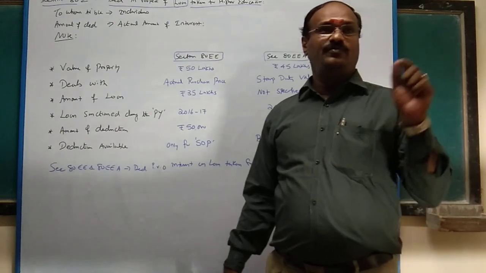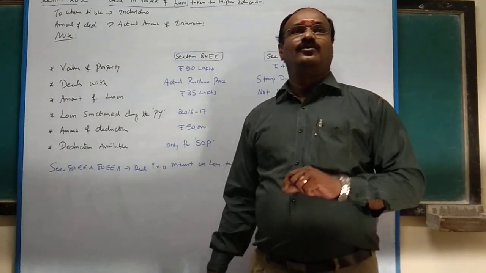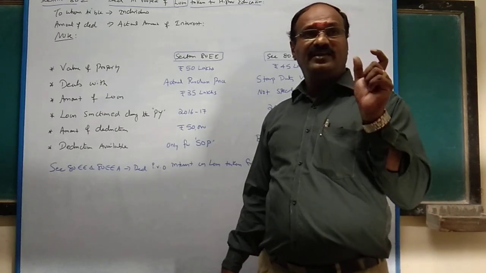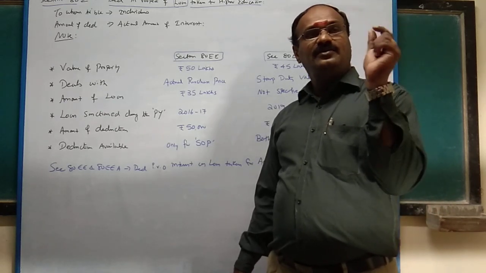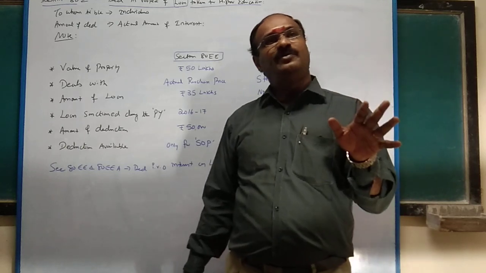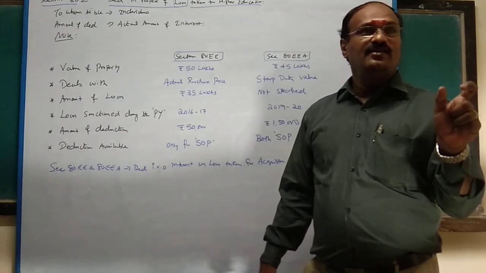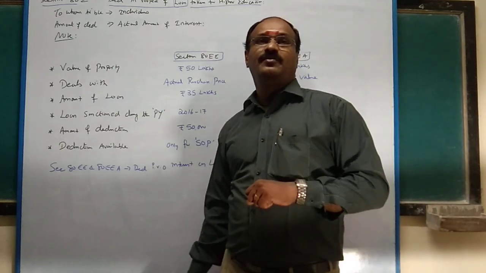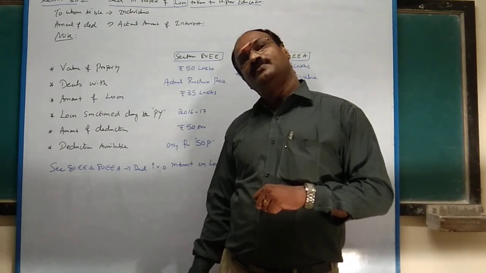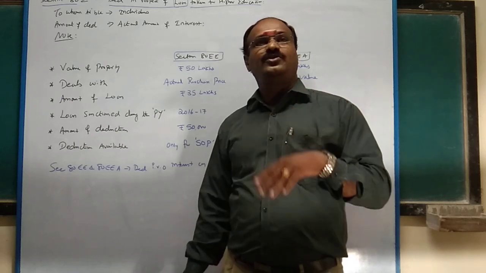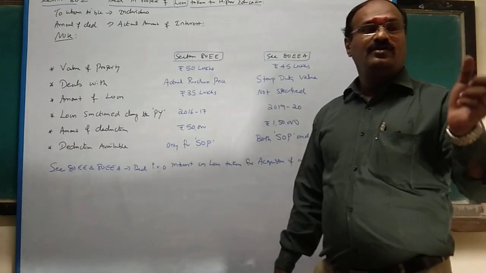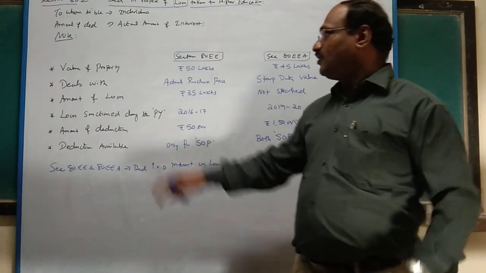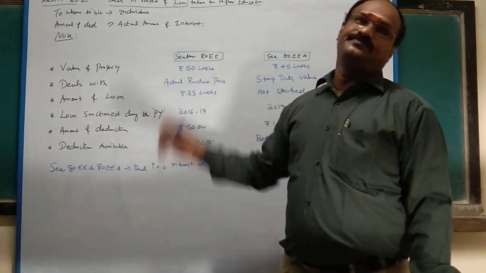Say, for example, you pay during the year loan repayment along with the interest. You can claim the entire interest during the year. That may be, say, 2 lakhs or 3 lakhs, as the case may be. You can claim up to 8 years. So the entire amount you are repaying, principal plus interest, interest alone you can claim as deduction.